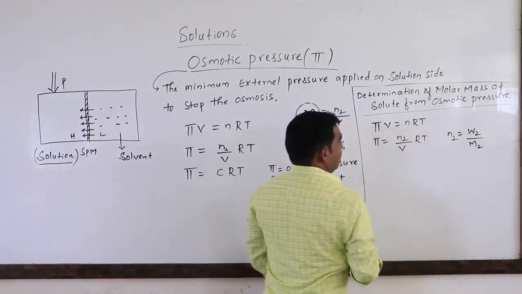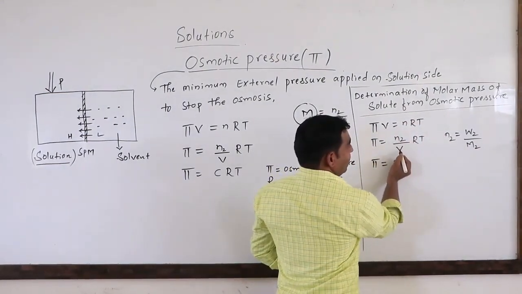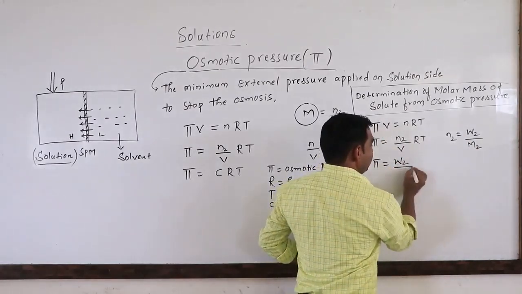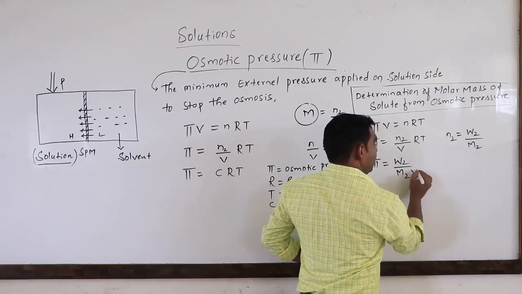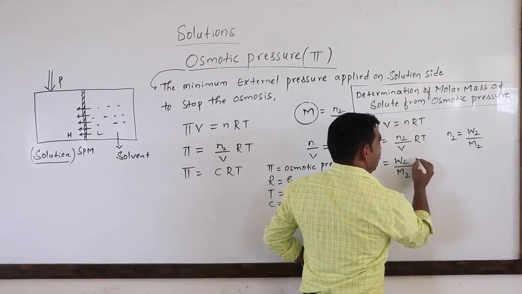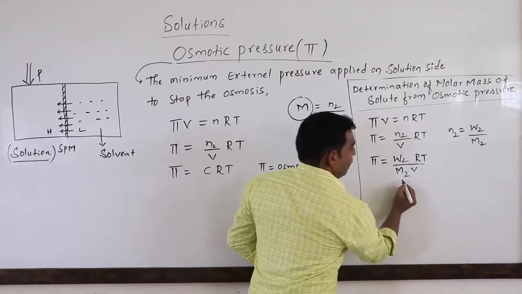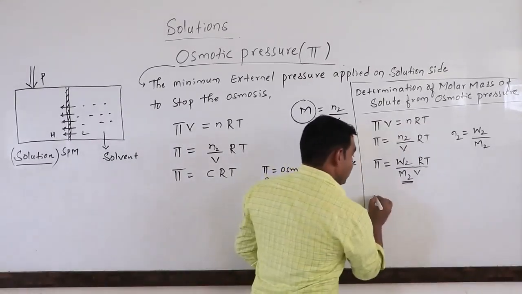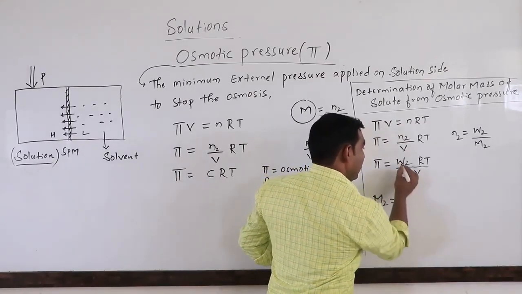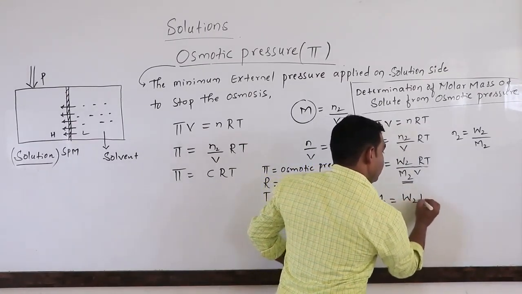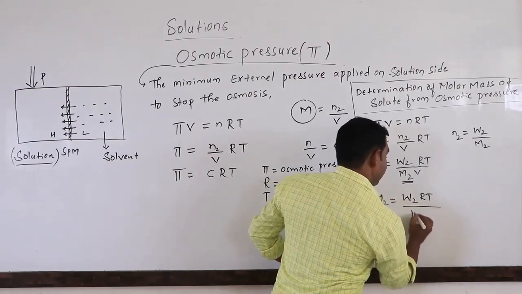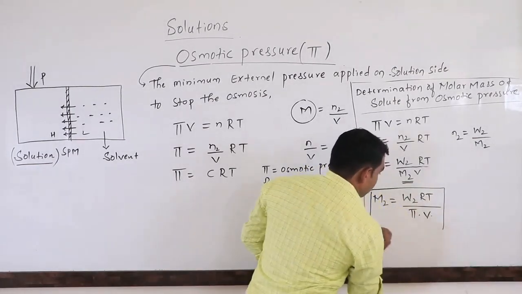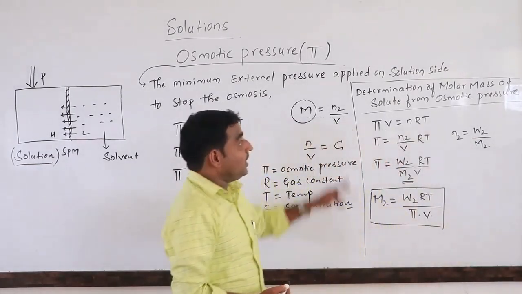So now π = n2/V, and n2 value is W2 divided by M2. That is π = W2/(M2 × V) × RT. Now we want to calculate the determination of molar mass of solute, that is M2. M2 = W2RT divided by πV. This is the formula to calculate the molar mass of solute using the osmotic pressure.